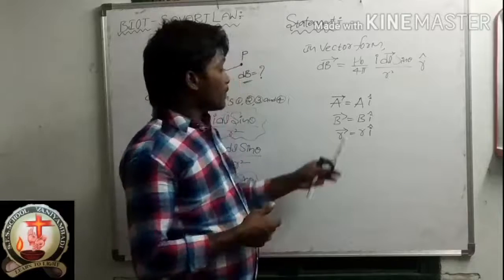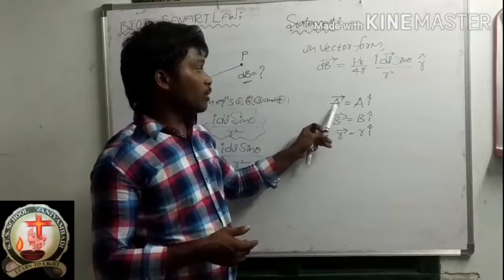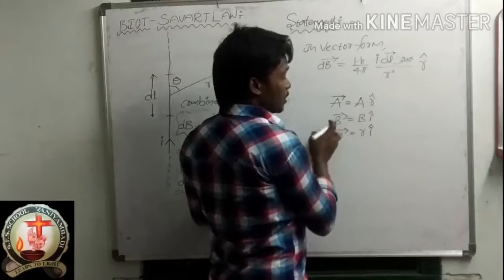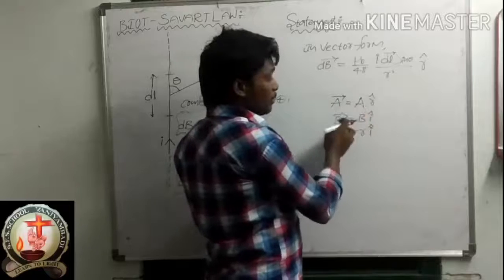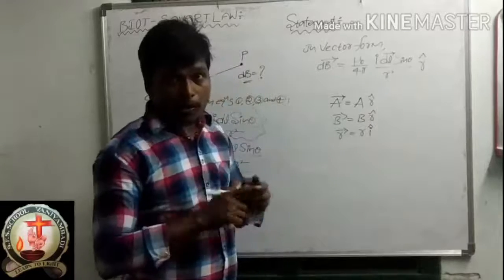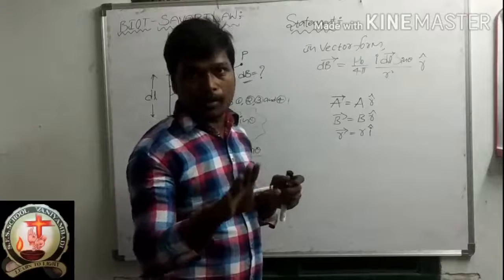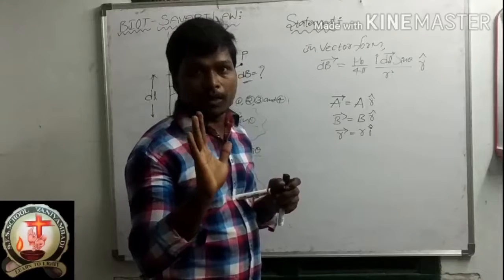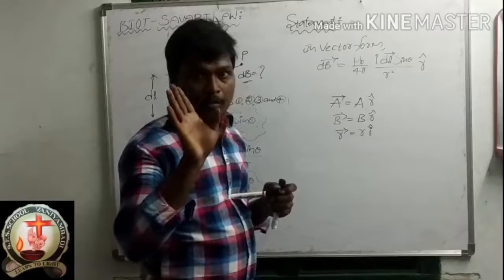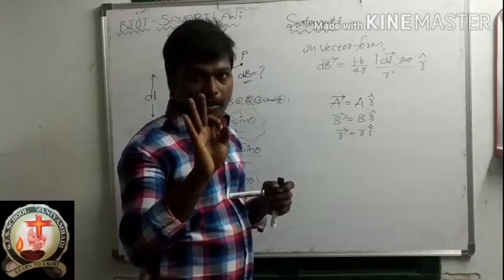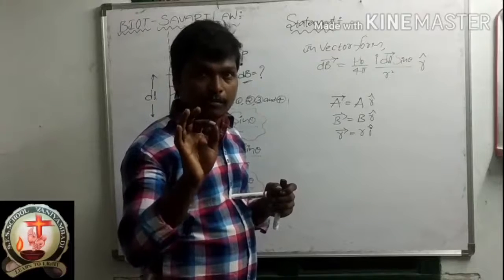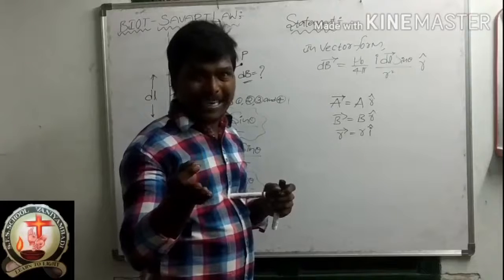First, suppose we don't know the direction here. We don't know the direction of the A bar. What should we do? Take an unknown direction, R cap. Here also we don't know the B bar direction. So B bar is equal to B into R cap. You may have a doubt: master, why are you taking only R? No need to take R. You can take N also, small n cap. Not only I, J, K. For an unknown direction, you can take anything: R cap, N cap, like that.